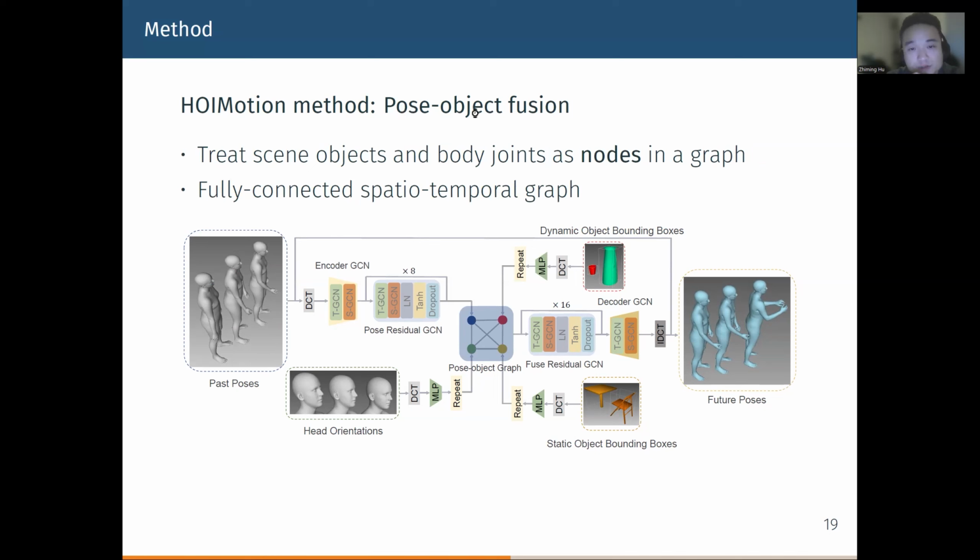Well, to do the post-object fusion, we treat the scene objects and the body joints as nodes in a graph. And then by doing so, we build a fully connected spatial temporal graph. And such a graph can be processed using a spatial temporal GCN to do the motion forecasting.